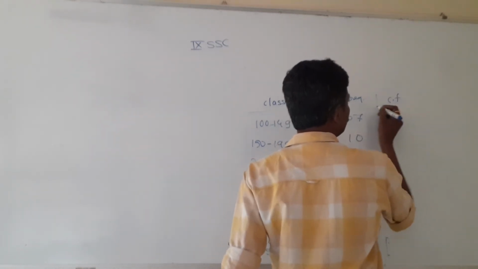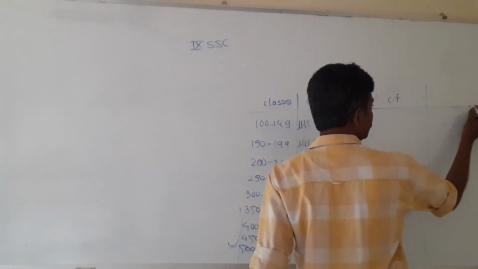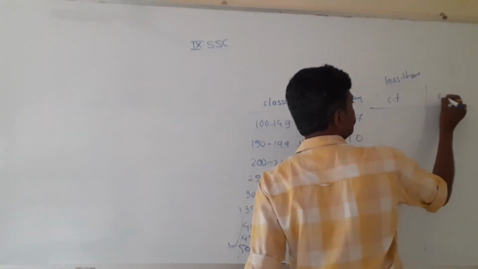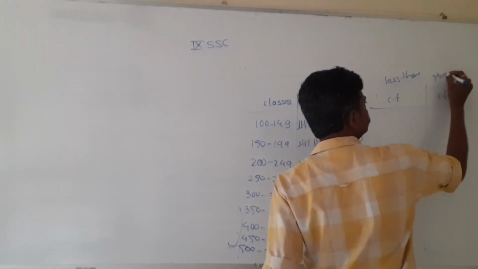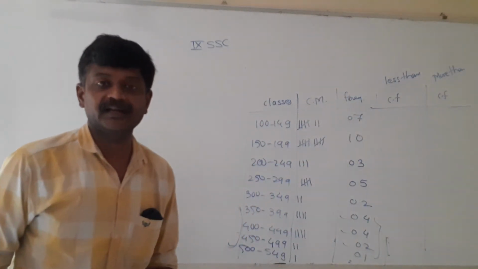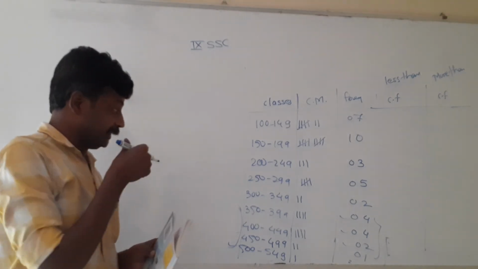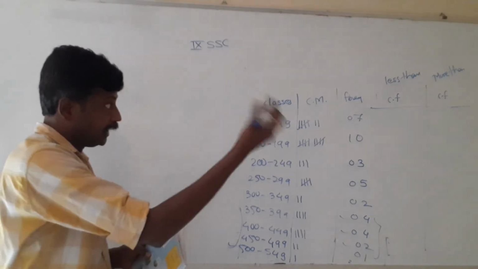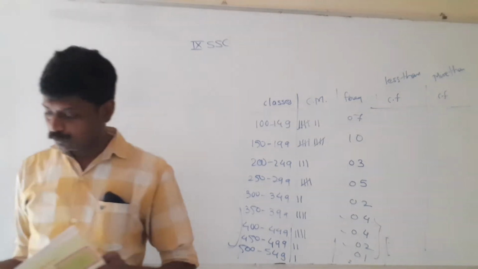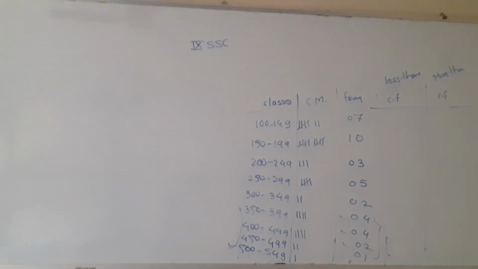Cumulative frequency. There are two types of cumulative frequencies: less than type and cumulative frequency more than type. Now what is less than? Less than upper class limit. Cumulative frequency less than upper class limit, and cumulative frequency more than the lower class limit. So there are two types, less than type and more than type. When cumulative frequency less than type comes, it means less than the upper class limit.